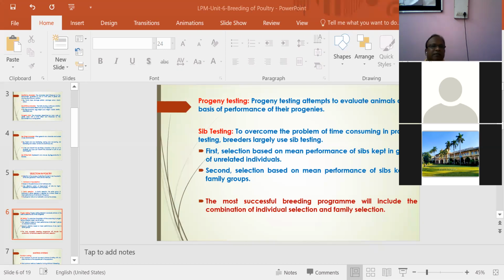In sib testing, first is selection based on the mean performance of sibs kept in a group of unrelated individuals, and second is selection based on the mean performance of sibs kept in a family group. In both, selection is on the basis of the performance of individual sibs or of groups of individuals of a family group, that is, the average performance of a particular group. The most successful breeding program will include both individual selection and family selection, and both selections will give better results.